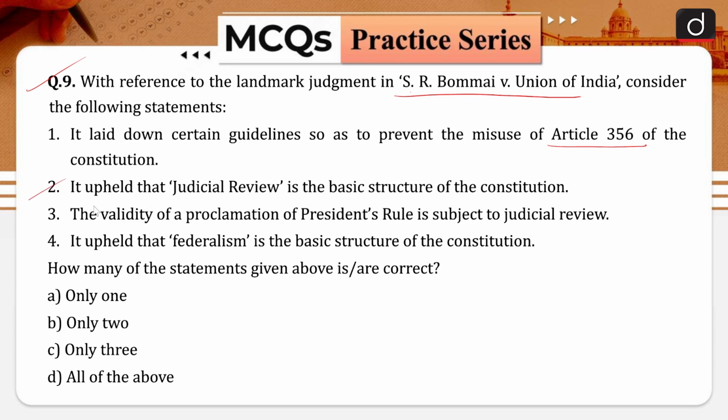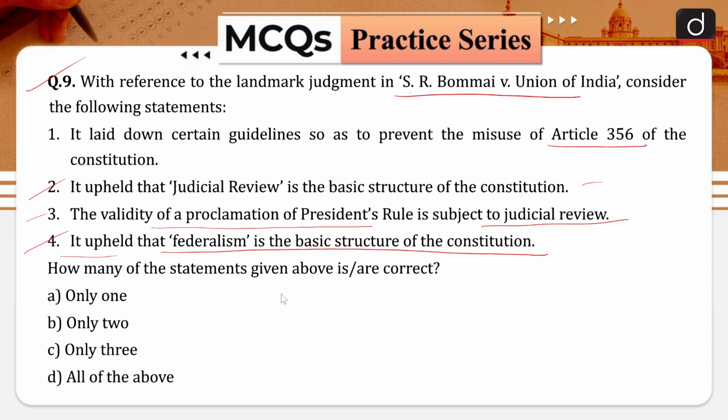Statement number 2 is, it upheld that judicial review is the basic structure of the Indian Constitution. Statement number 3 is, the validity of a proclamation of President's rule is subject to judicial review. Statement number 4 is, it upheld that federalism is the basic structure of our Indian Constitution.